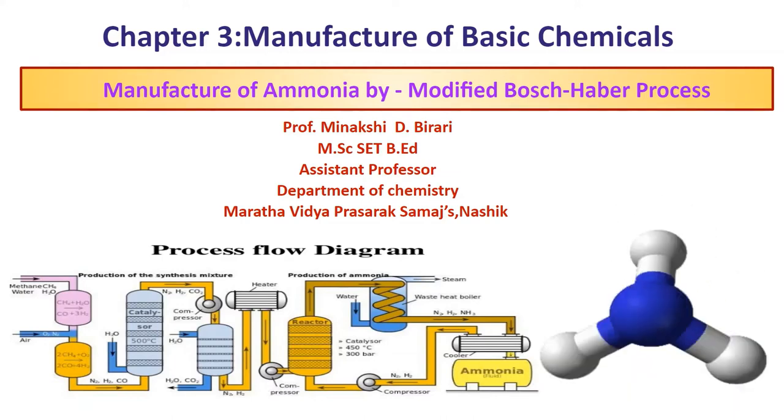In previous lecture, we have studied the manufacture of ammonia by Haber process. The main limitation of Haber process is that the yield of ammonia is low, that is about 8%, whereas the yield of ammonia by Bosch-Haber process is about 19%. So, Bosch-Haber process is preferred to Haber process. So, let us see in detail the manufacture of ammonia by modified Bosch-Haber process.